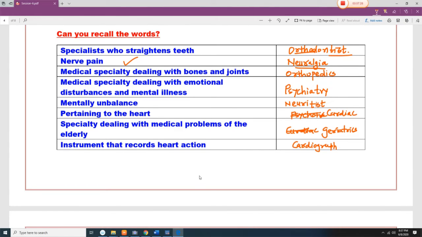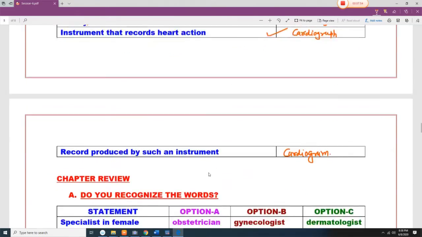Medical specialty dealing with bones and joints, orthopedics. Medical specialty dealing with emotional disturbance and mental illness is psychiatry. Mentally imbalanced, neurotic. Pertaining to the heart, cardiac. Specially dealing with the medical problems of the elderly, geriatrics.